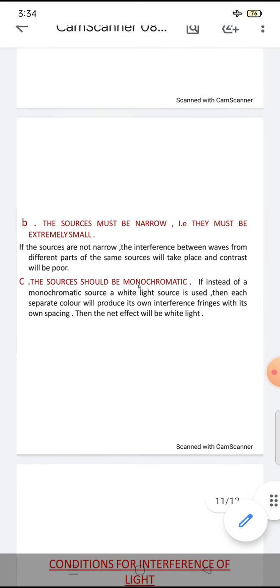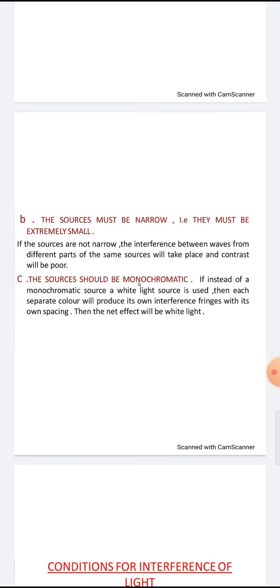Okay, so the next one is that the source should be monochromatic. You already know what monochromatic is: light of a single color. If you place a prism in the path of white light, it separates into 7 colors like VIBGYOR.